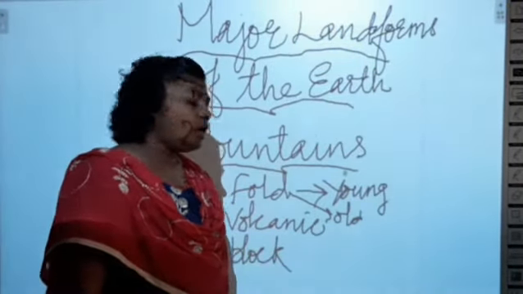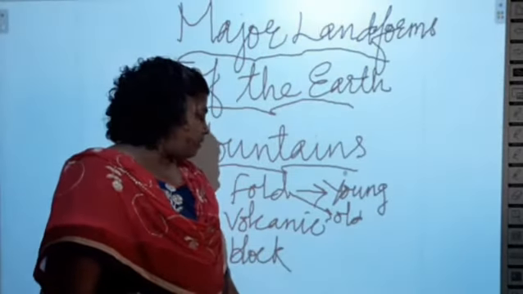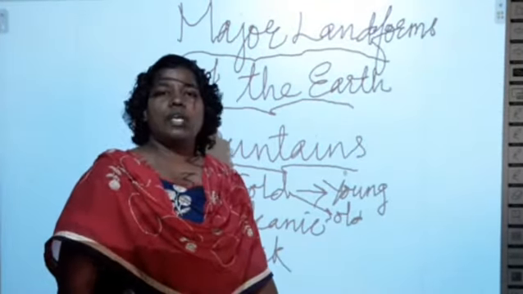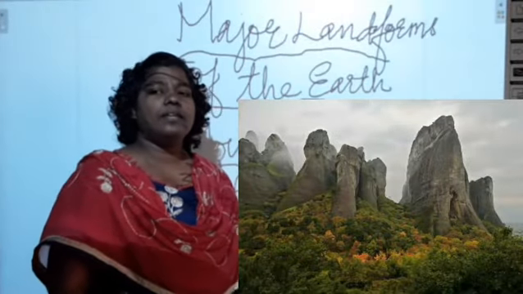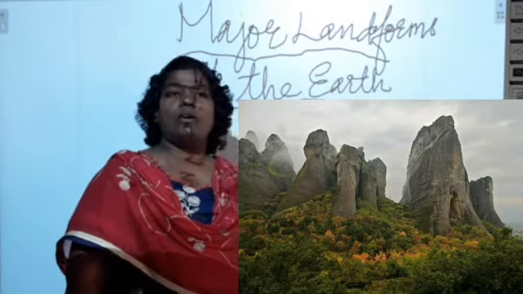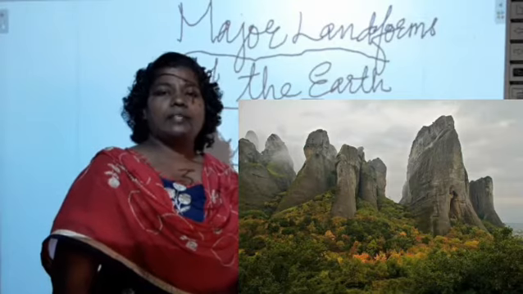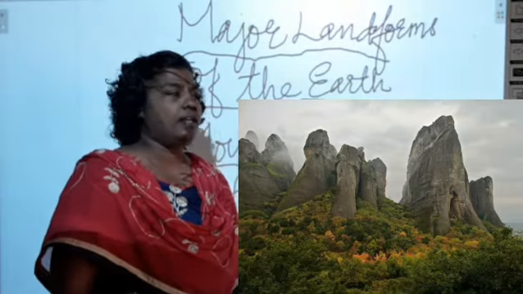That is called block mountain. When this block mountain forms, a small landmass between the cracks sinks inside the earth.